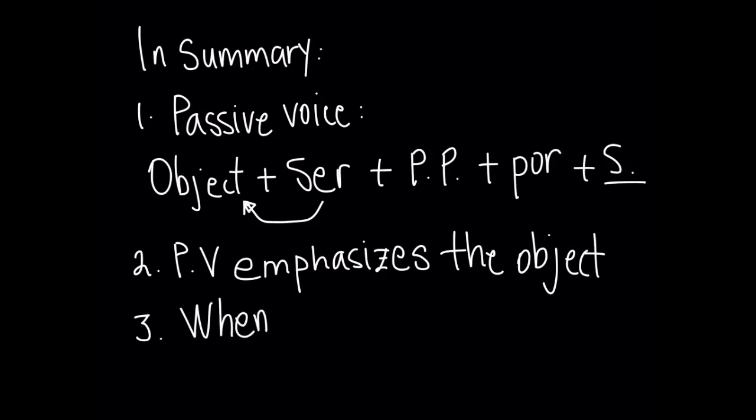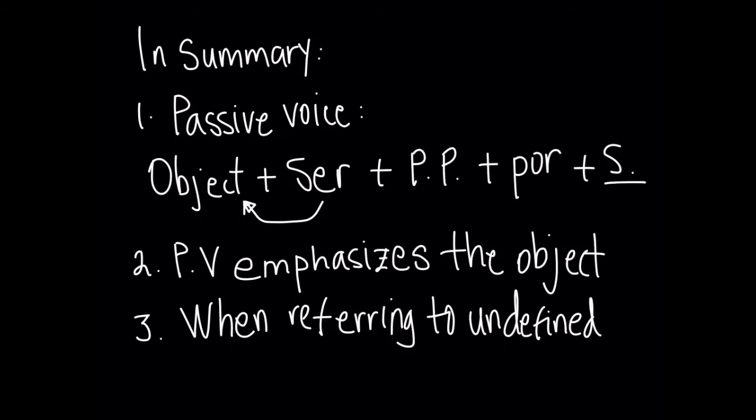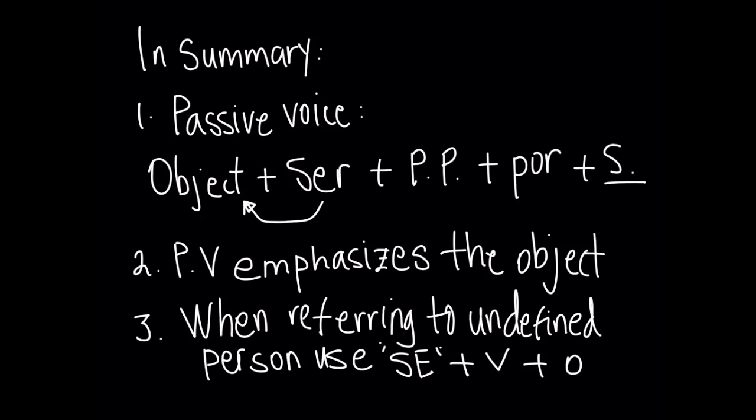And third, when referring to undefined objects, then use the passive se. And the sentence will begin with the se, then the verb, and then the object.